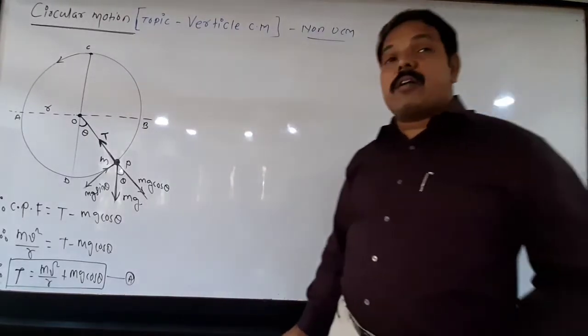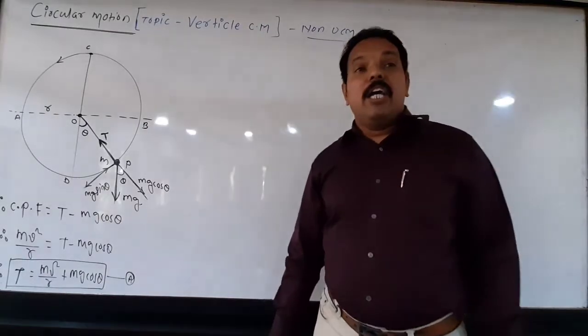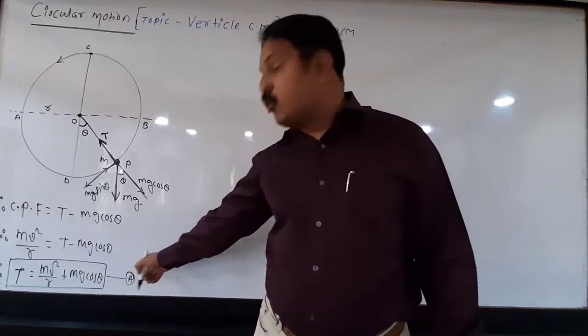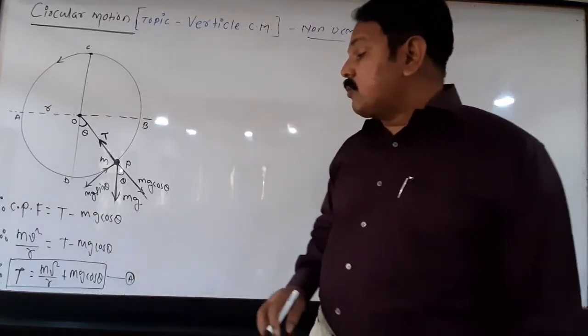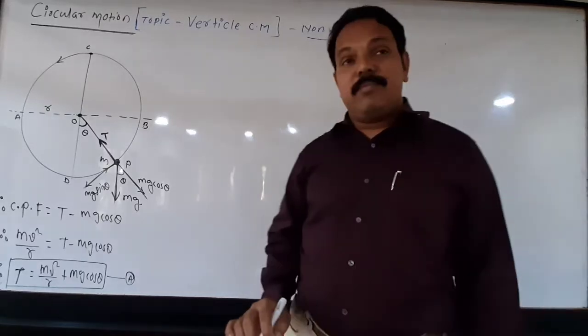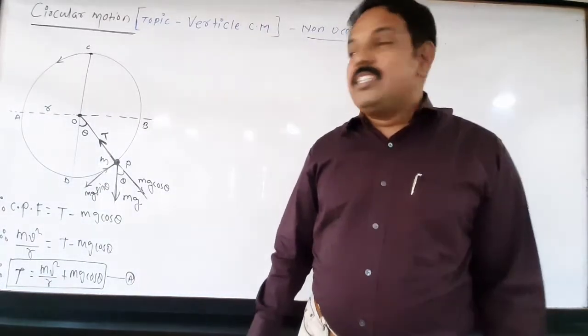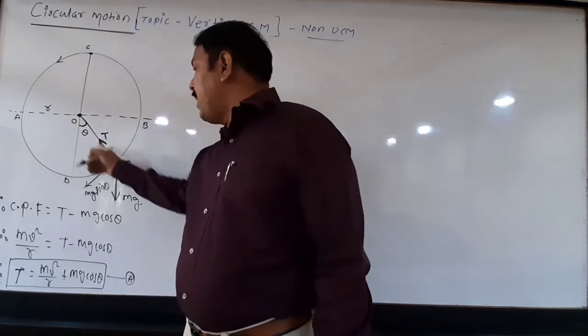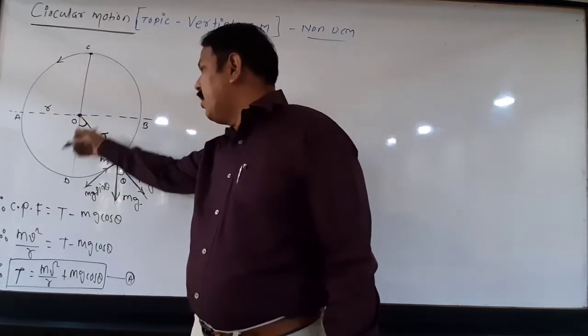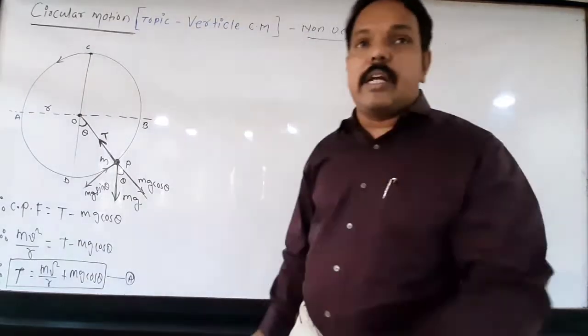What is the formula for tension? First important formula. You have to use this formula in problems. What is the tension in the string in vertical circular motion? It is mv square upon r plus mg cos theta. Is it clear? See here, what is theta? Theta is the angle made by the string with the vertical diameter at the center.